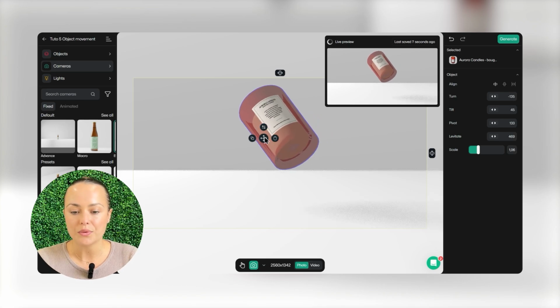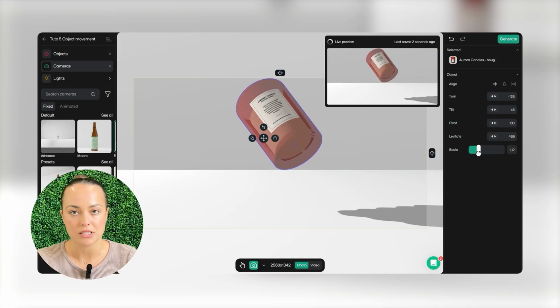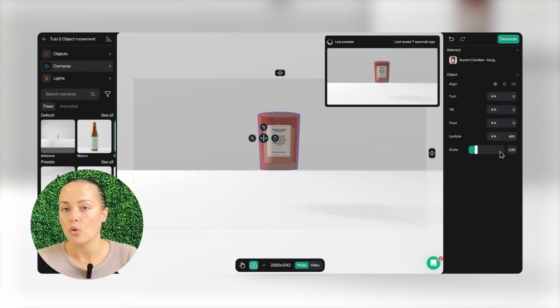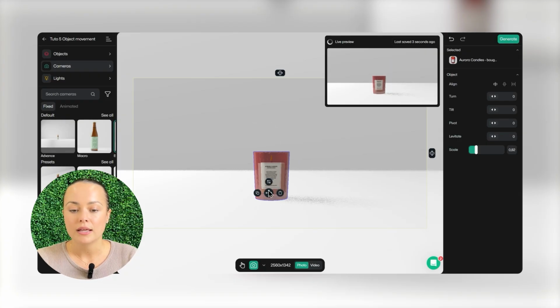The last control I want to show you is scale. I can resize my object, making it bigger or smaller, however I like. So I'll reset everything to default values. Default values are always 0. For example, if I made my object levitate and I want it back on the ground, I set it to 0. It will automatically return to the ground, or like I mentioned earlier, I can just move it to the ground manually. Now I'll show you 2 more features and we're done.